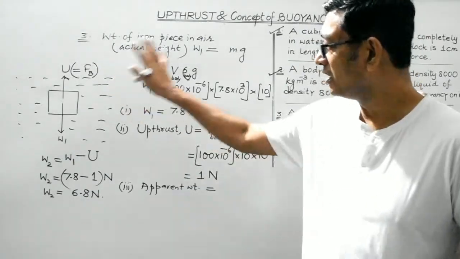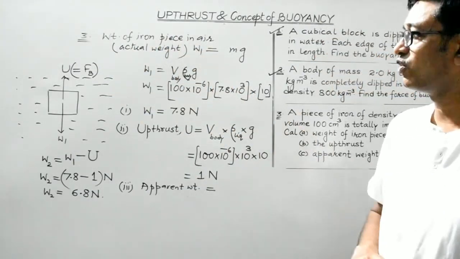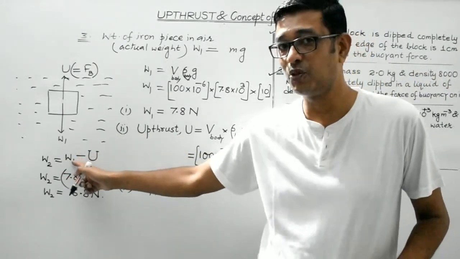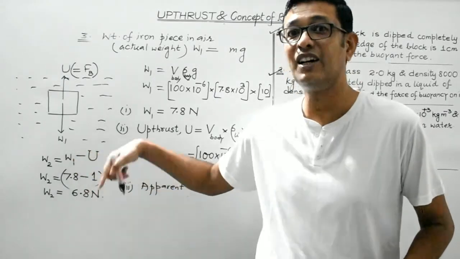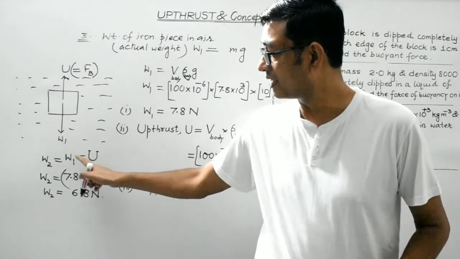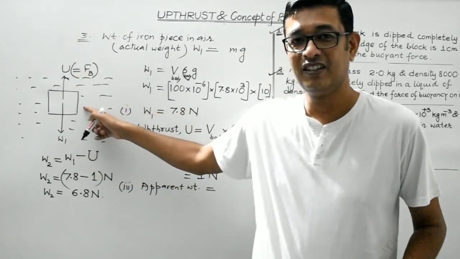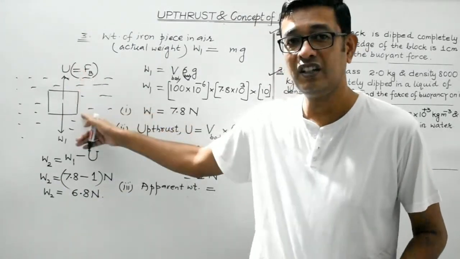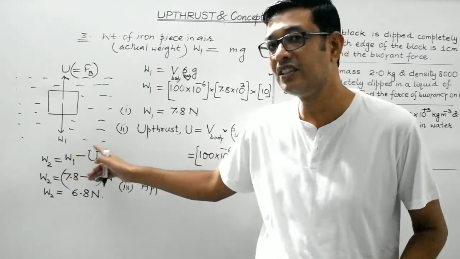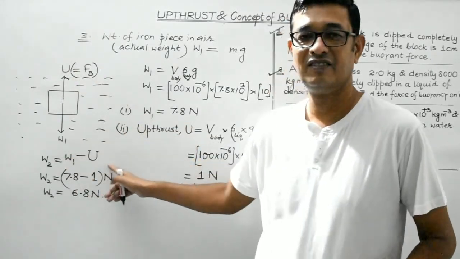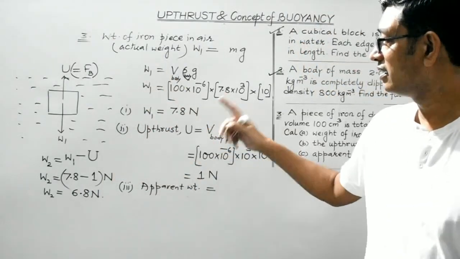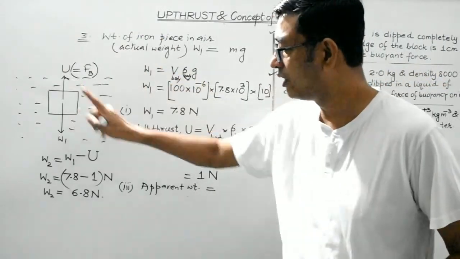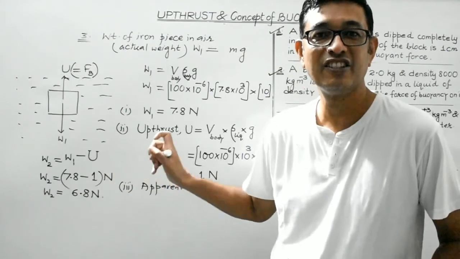Right? So I hope you have understood this concept. This was a very interesting question. In order to find out the apparent weight of a body, this is the formula: the actual weight of the body, which is the weight of the body in air, minus the upthrust. Why have we subtracted these two? Because they are acting in the opposite direction. In case they act in the same direction, then the vectors get added up. In case they oppose each other, then the resultant is given by the difference in the magnitude of these two. So that is what I have done. The weight of the body in air is 7.8 Newton, upthrust is 1 Newton. So the weight of the body when it is immersed in the liquid gets reduced to 6.8 Newton.